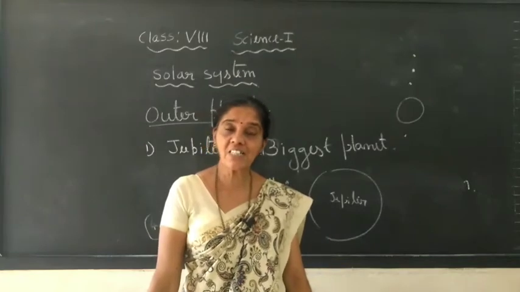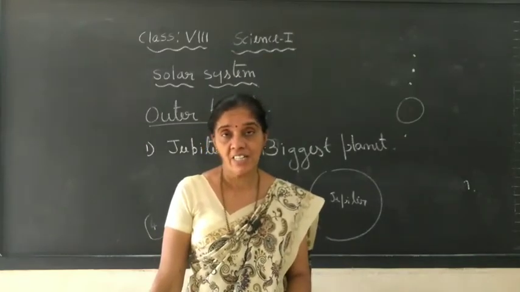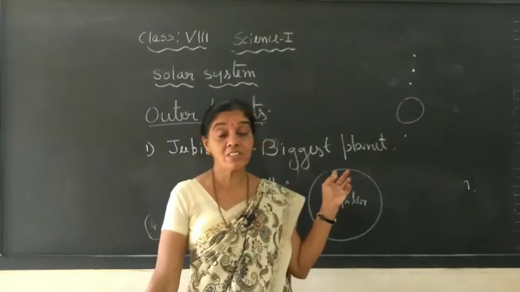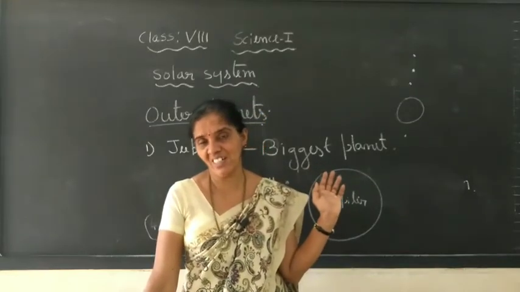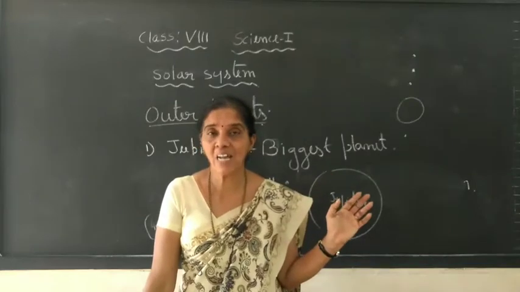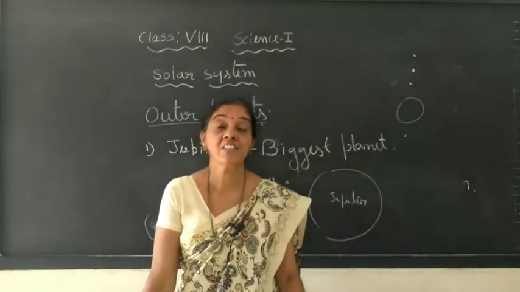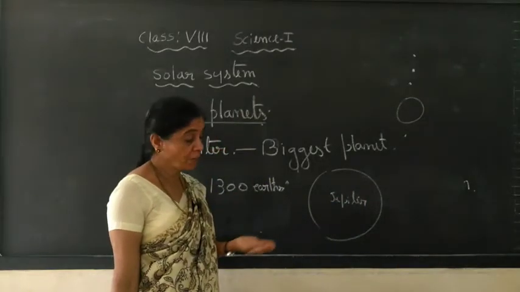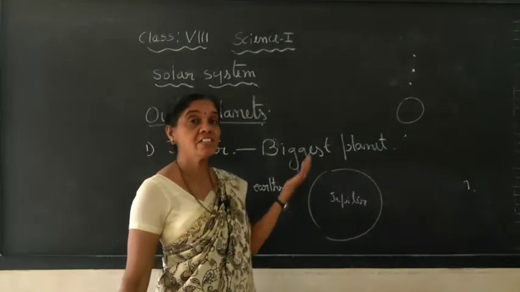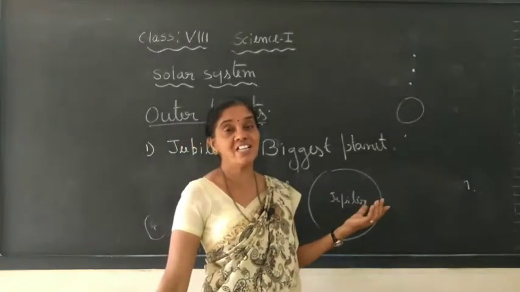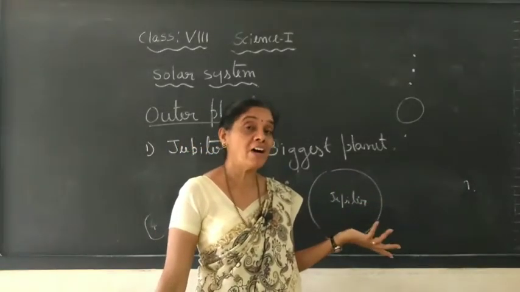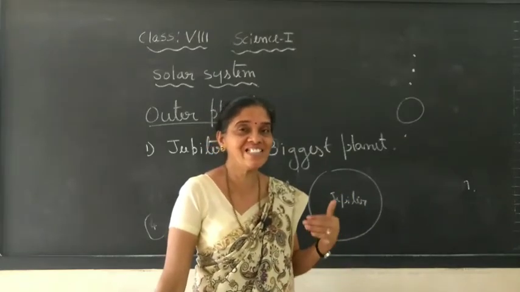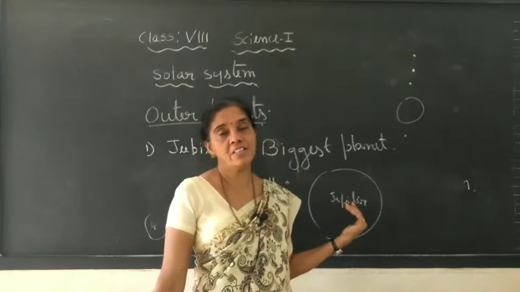But if you consider its mass against the mass of the Earth, it is not that big. It is just 318 times the mass of the Earth. Even though size-wise it is 1,300 times bigger, in mass it is just 318 times more, because it is less dense compared to the Earth.